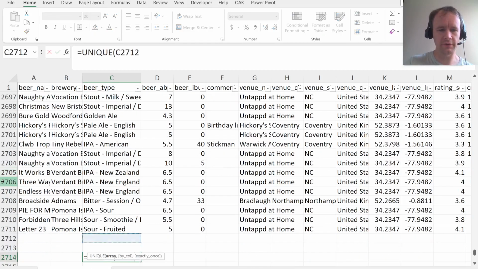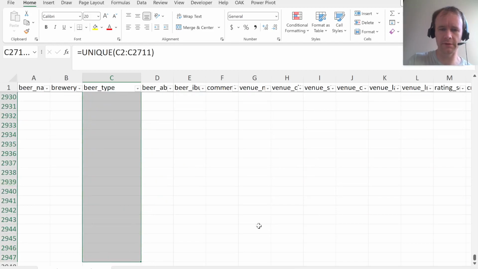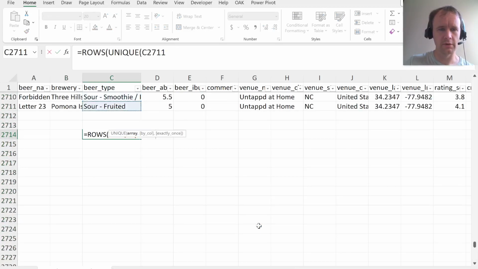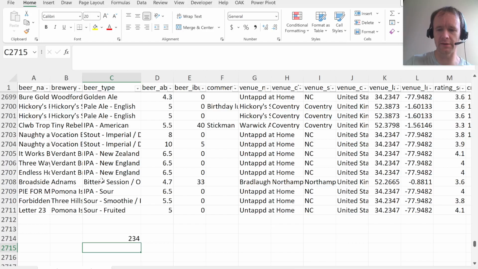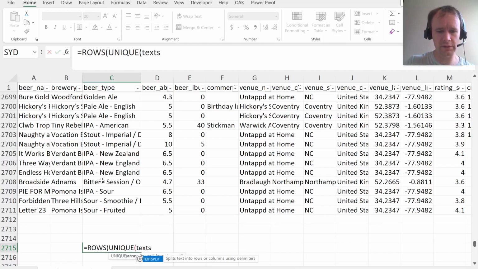So if I look how many different beer types are there, oh, you can't see the count down here because I had to maximize it. So let's just do rows of unique so you can see the number. There are 234 different beer types, but if I split it, so I'm just, for example, taking IPA as one thing, cider as one thing, rather than each as many things, then rows of unique of text split.